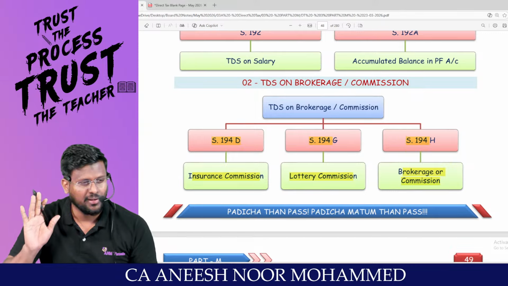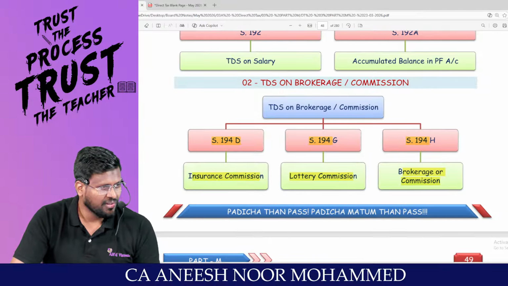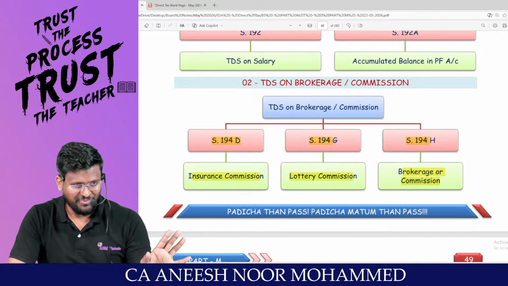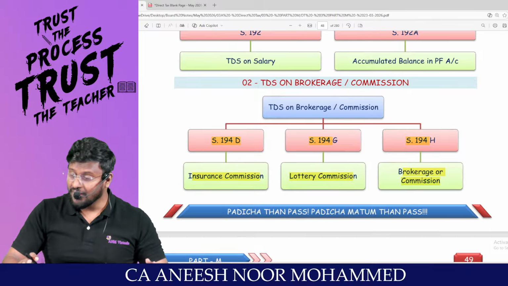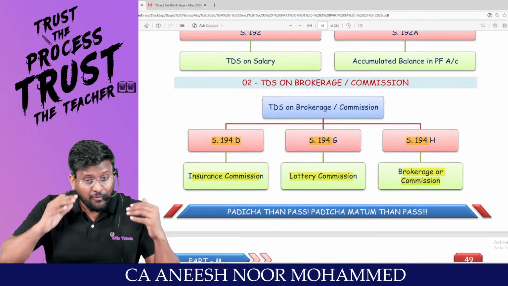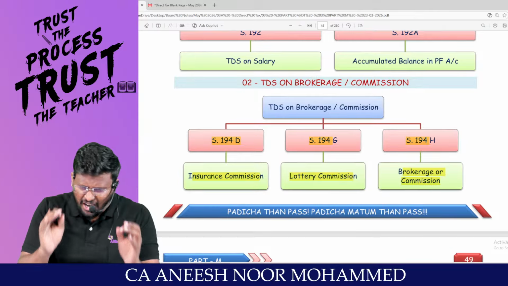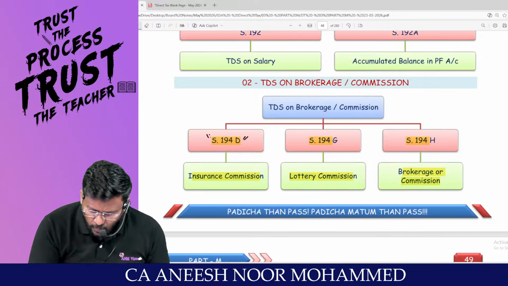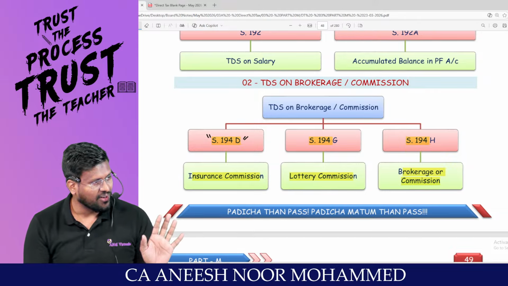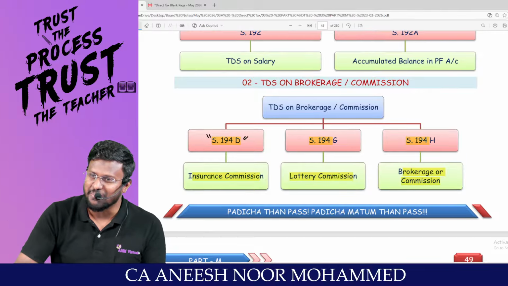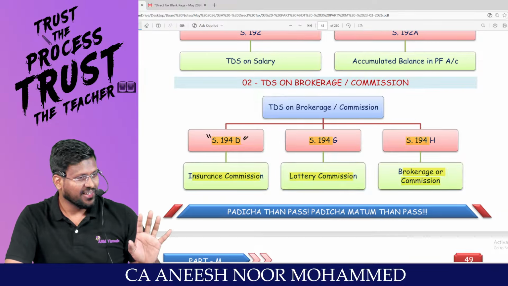You just think of a situation. I don't know whether you have seen any insurance agent in your life or not. First of all, they talk very well. They talk very sweet. First, they will start: how are you, sir? Hope you are fine, sir. And the second thing, before they start talking, they will be dressed very well. 194D, D stands for dress. Dress itself will make you fall. What a beautiful man this is, what a professional man this is. Yes, sir, I will give all the details by today evening itself, sir. Please book a policy for me, sir. That's the way in which they talk.